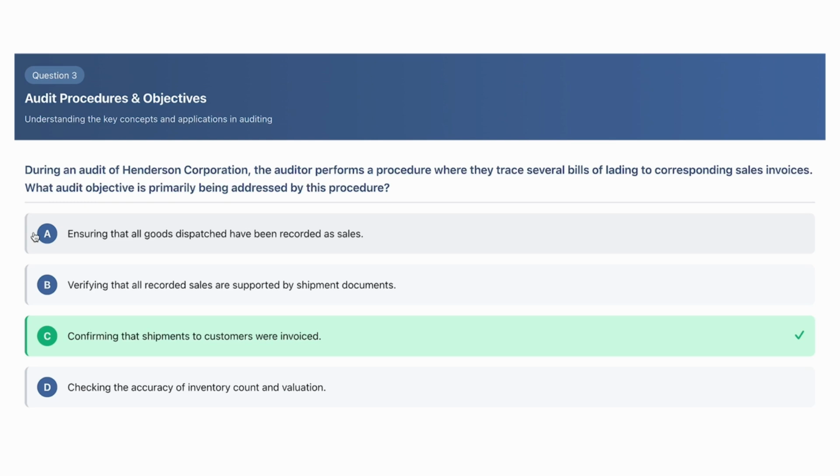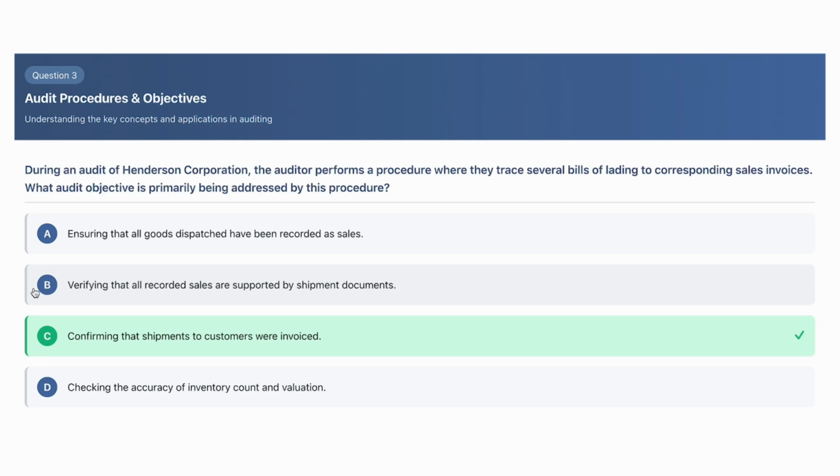Also, the invoice is going to happen and then we make the journal entries for recording the sales. So this happens just slightly after we are making the invoices. So it's just not quite correct, but it's almost correct. Then B is verifying that all recorded sales are supported by shipping documents. This would be like for the existence assertion, because we're trying to make sure we have a sale.